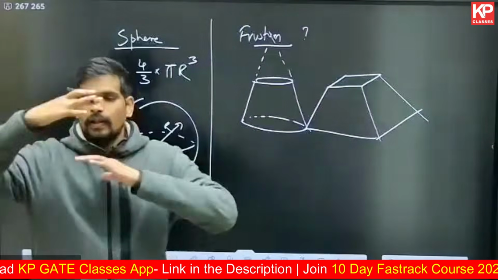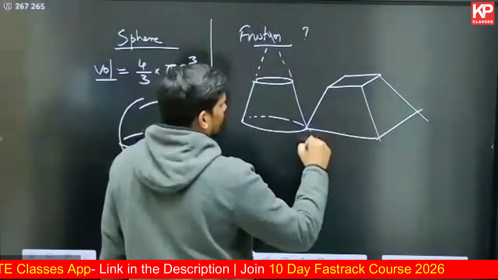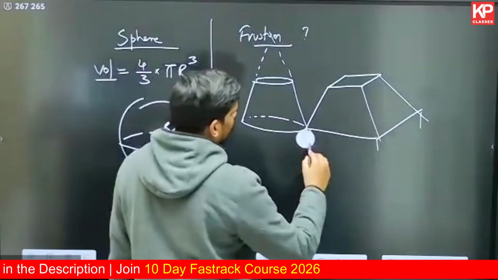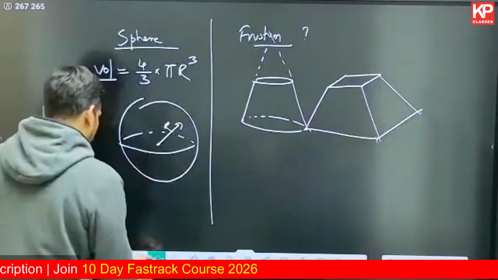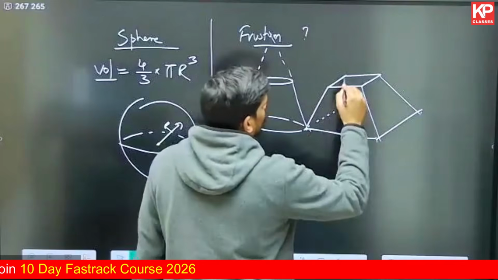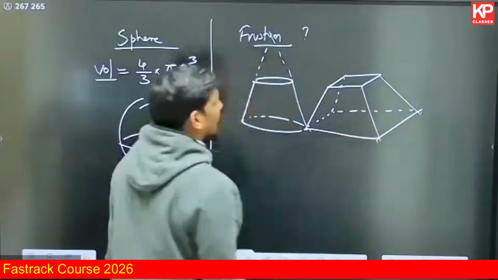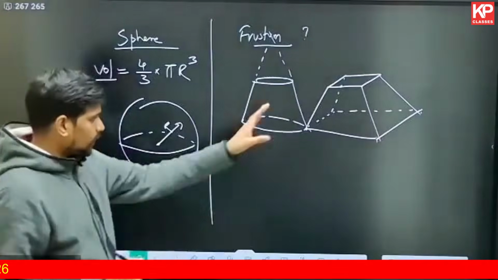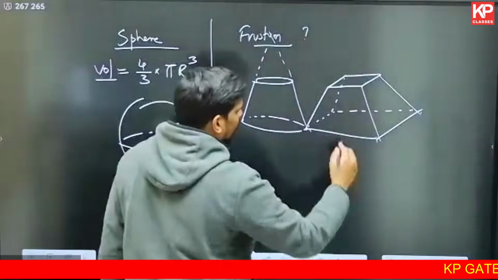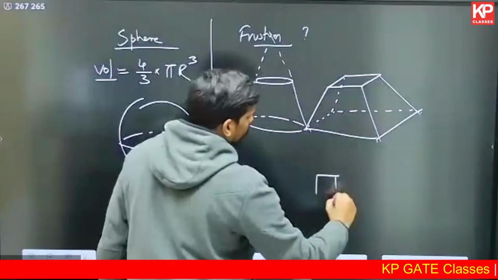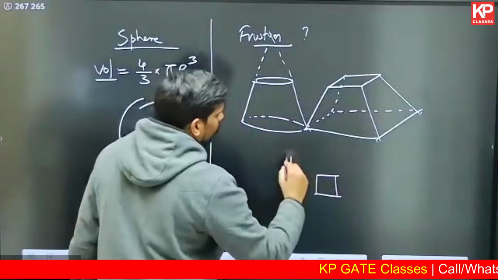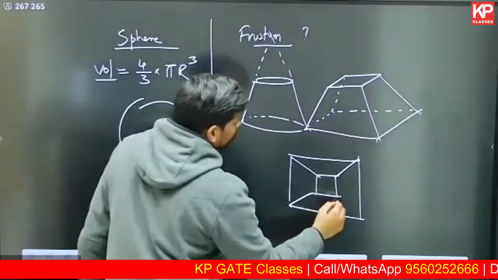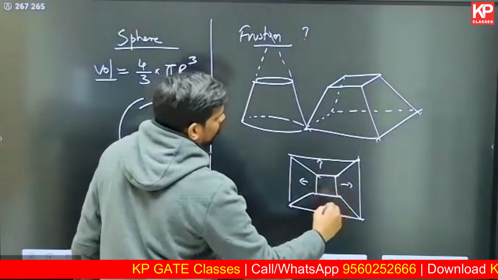In column footings, you use a frustum profile for supporting it generally, something like this, supported on a layer of PCC bed, plain cement concrete. In any case, if you are having a frustum of pyramid also, the same formula will be applicable. In both these instances, frustum of a cone and frustum of a pyramid, remember the side is sloping in all directions. If I draw the plan of this particular shape of frustum of pyramid, you will have a square or a rectangle on the top, a square or a rectangle at the bottom, and then you will have these sloping lines on all the four directions.